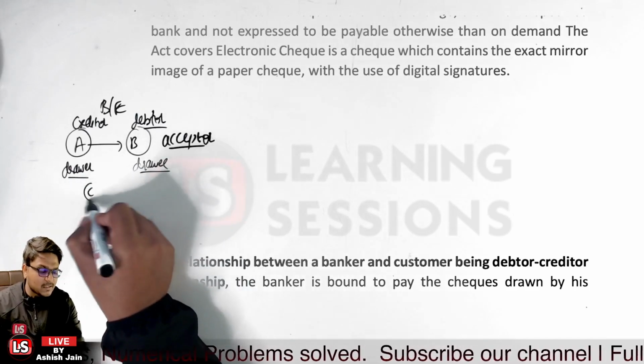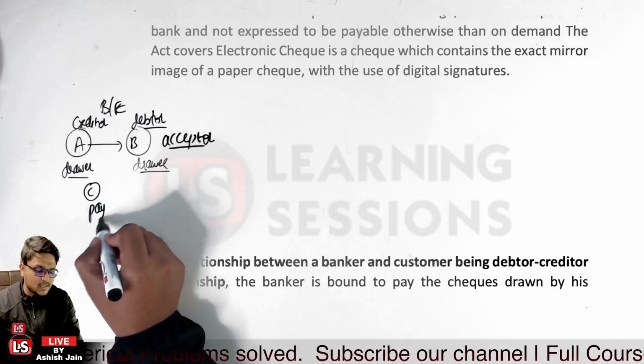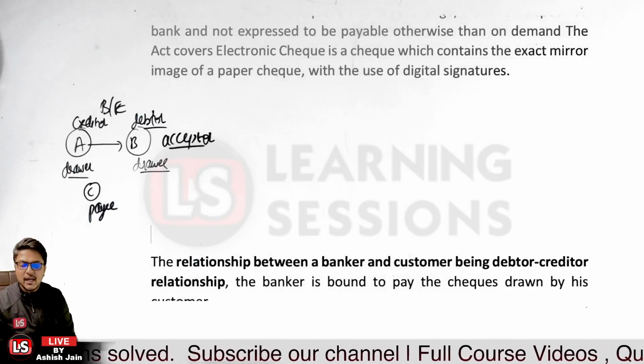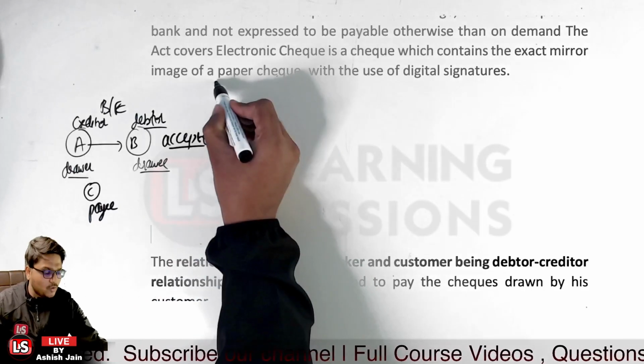We name him as the payee over here. Is that clear? So that is related to what? That is related to bill of exchange. And the same was the process related to check over there.